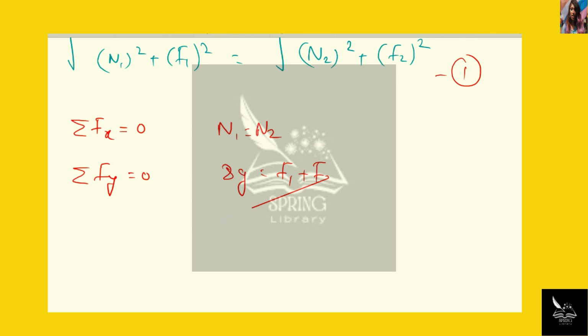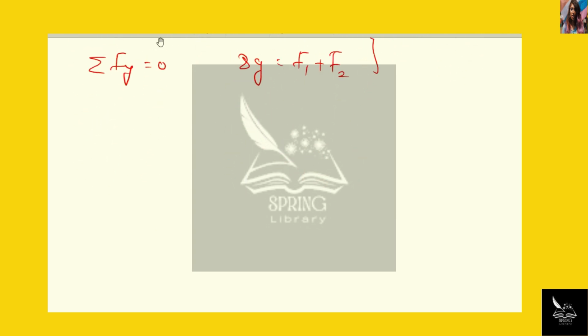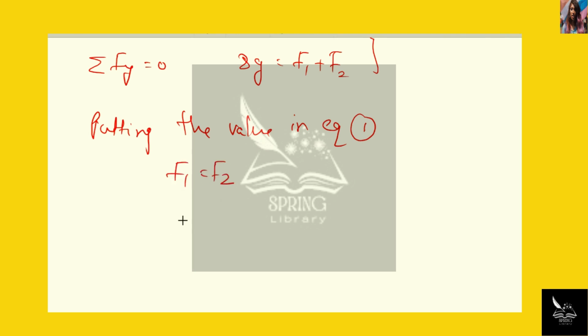Now put these two values in equation 1. Putting the values in equation 1, we get F1 equals F2, or I can say 2F1 equals 8g. From here we get F1, that is 40 Newton.